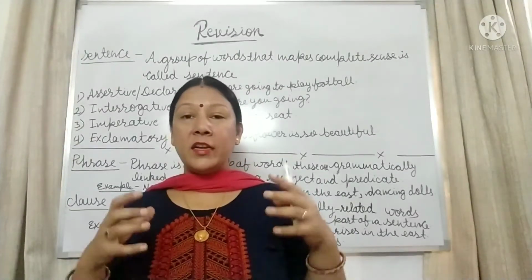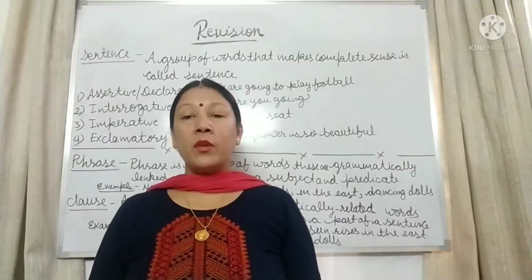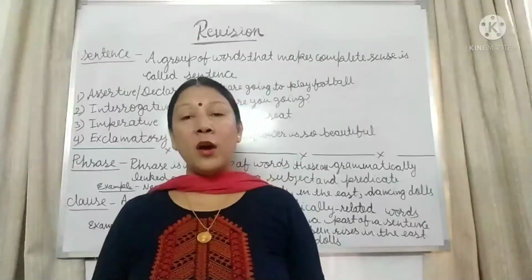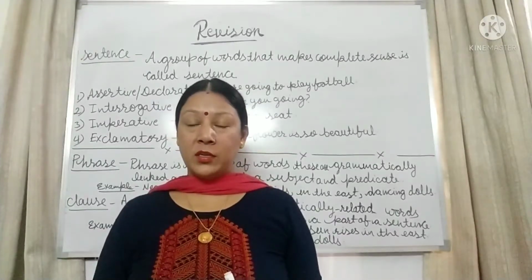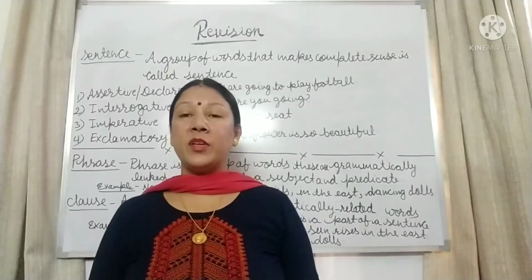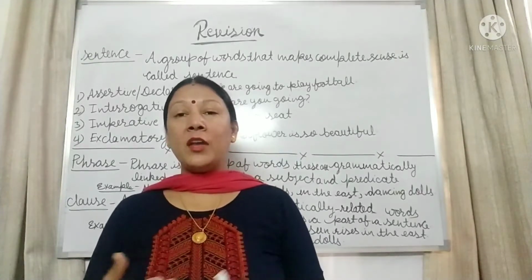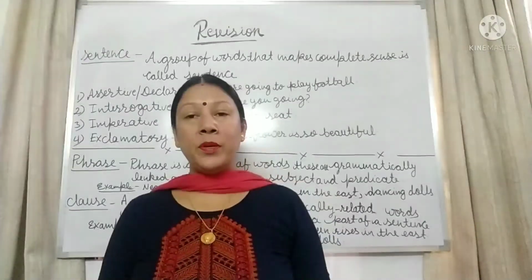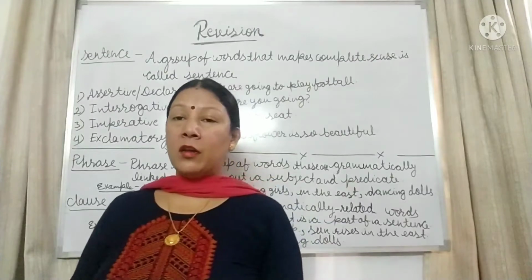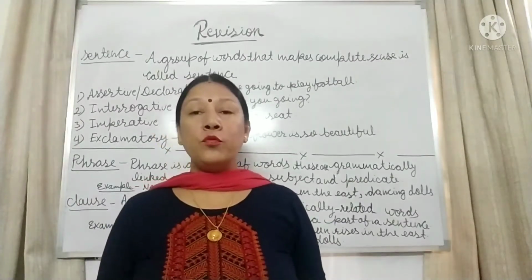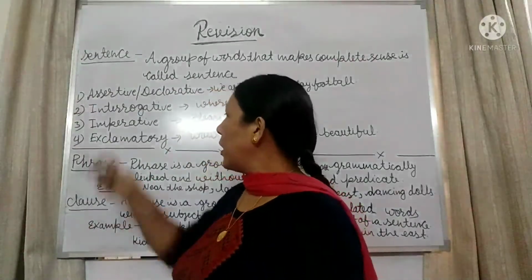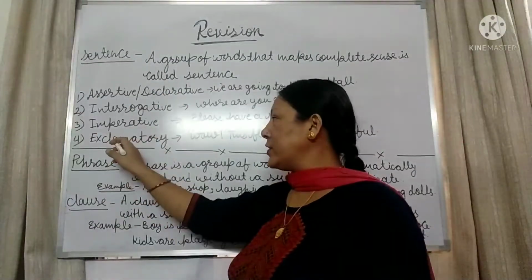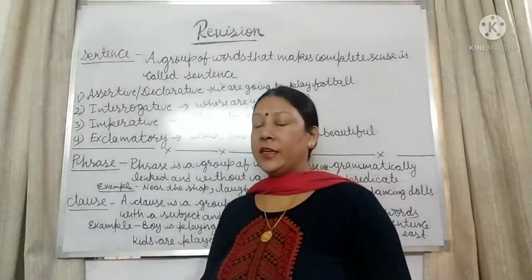Sentences are what? Sentences are a group of words which have a subject, verb and object. Means in a sentence there will be a subject and a predicate, and it will convey a complete sense, a complete meaning. So sentences are of 4 types. What are these types? Assertive or declarative sentence, interrogative sentence, imperative sentence, exclamatory sentence.